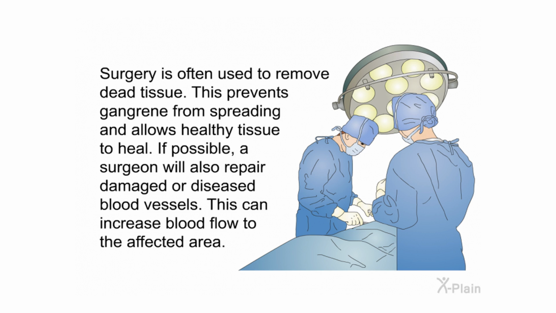Surgery is often used to remove dead tissue. This prevents gangrene from spreading and allows healthy tissue to heal. If possible, a surgeon will also repair damaged or diseased blood vessels. This can increase blood flow to the affected area.